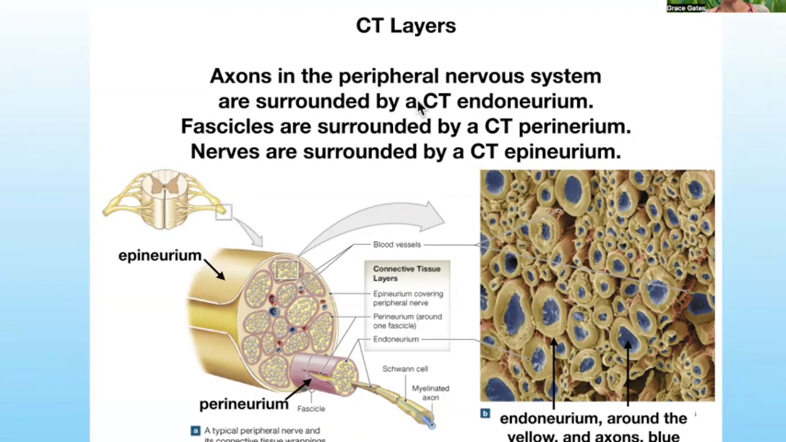So going from small to large, axons in the peripheral nervous system, not in the central nervous system, are surrounded by a connective tissue endoneurium, a kind of wrapping around the cell and also around protective Schwann cells that are around the axons, which we'll discuss later. Fascicles are surrounded by a connective tissue perineurium, and nerves are surrounded by a connective tissue epineurium.